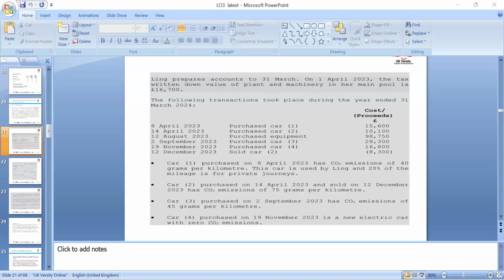For the remaining car, it can be further first year fully allowed, because the emission level is less than 45 or 45. So we need to look at those in qualifying. And then please, you see the written down allowance values will be carried forward accordingly. And we have a total allowance of 126.